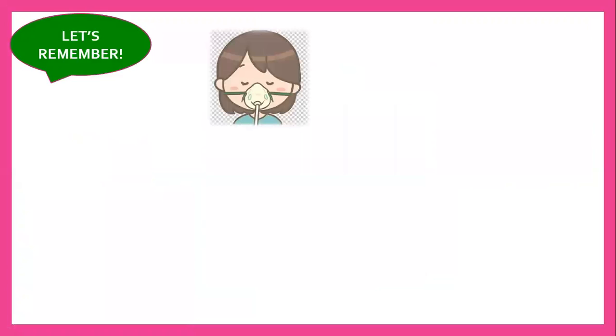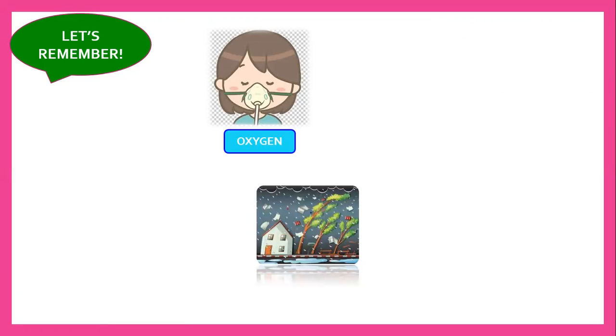Okay, now let's remember. All right, this picture, what is it again? This is a type of air that you use every day to breathe out and to breathe in. What type of air is it? It starts with letter O. It is oxygen. How about the second picture? What is this? It will break your houses, the trees, the farms, everything. What is it? It starts with letter T. It is a typhoon.